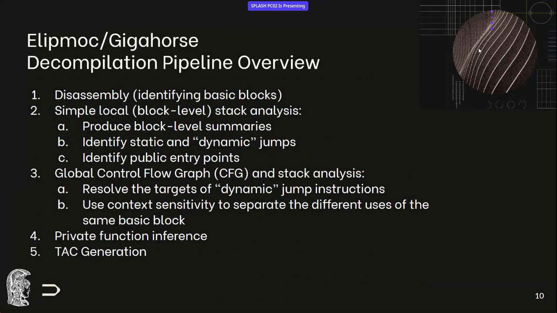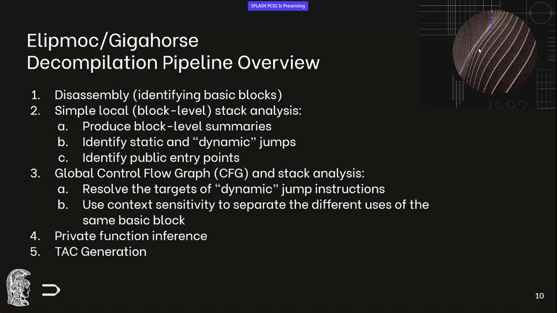After this point, we use the information from the local analysis to perform a global control flow graph and stack analysis. The purpose of this is to resolve the targets of the dynamic jump statements, and to do that in a precise manner. Because we don't attempt to actually execute the contract, we attempt to over-approximate all its behaviors using context sensitivity in our case.